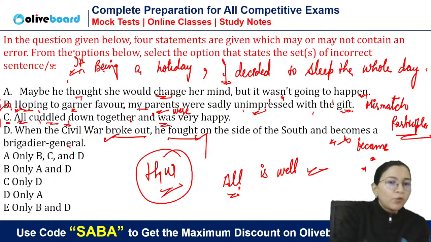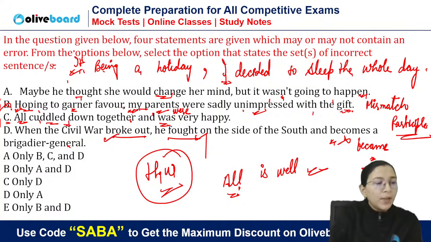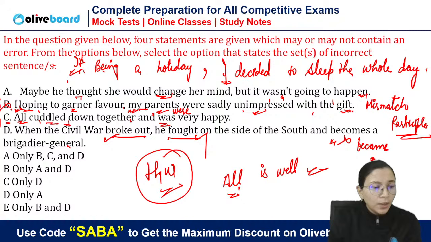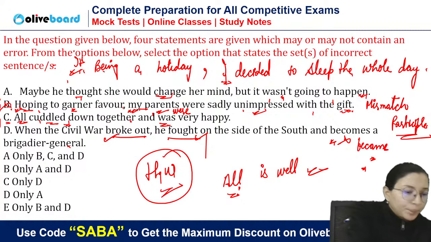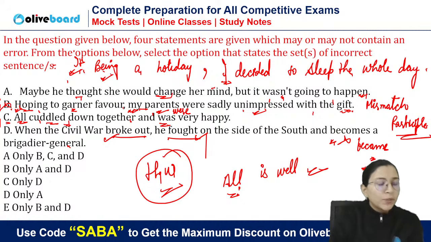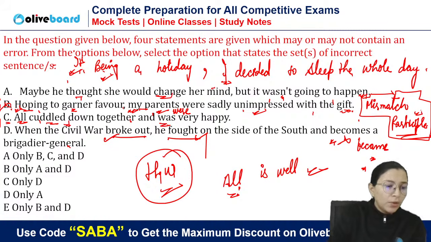So same logic we have to apply here, because here parents are not hoping to garner favor. If I'm giving a gift to my parents, I am hoping that my parents will be happy. If I don't write a subject here, it means I being a holiday. So this is the case of mismatch participle. But yes, it's a very good concept. If you know the concept, then only you will be able to find the rule. It is very easy also if you know. Not tough.